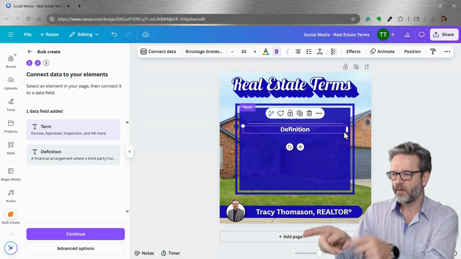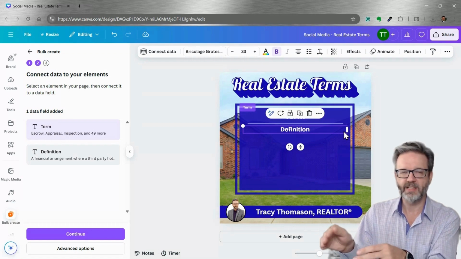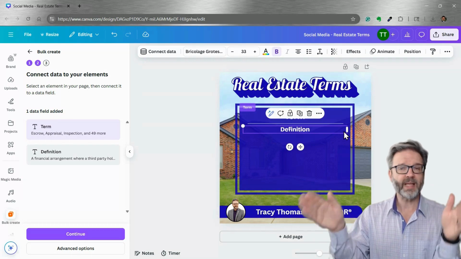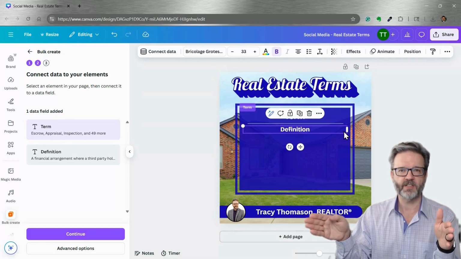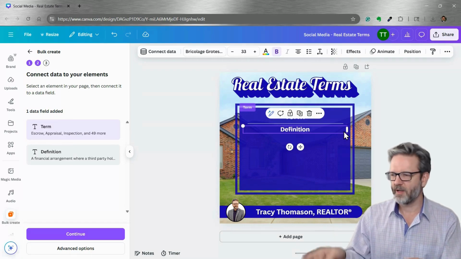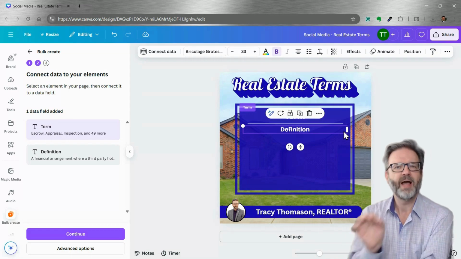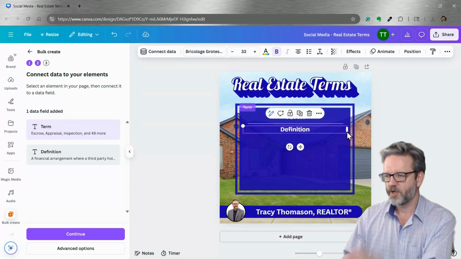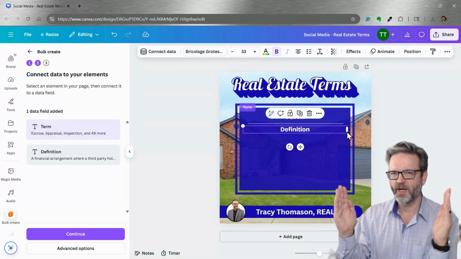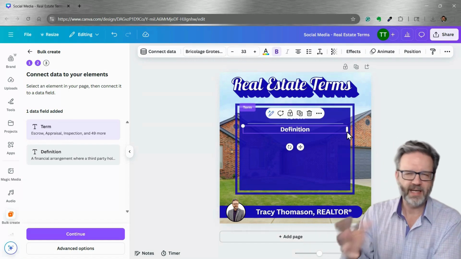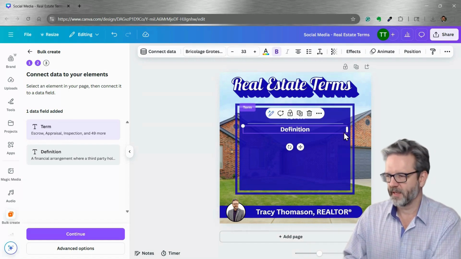If our text field, where it says definition, is out to the very edges of the blue box, it could potentially have a line of text that goes edge to edge, leaving no margin at all in my inner blue box. I would like a little bit of margin there just for aesthetic purposes, so I shrunk that box in just a hair. That way it's not going out and touching the very edge. And we'll see an example of this, I'm sure, when we get in here.